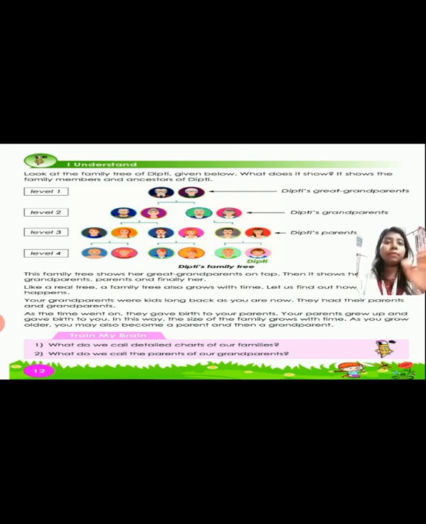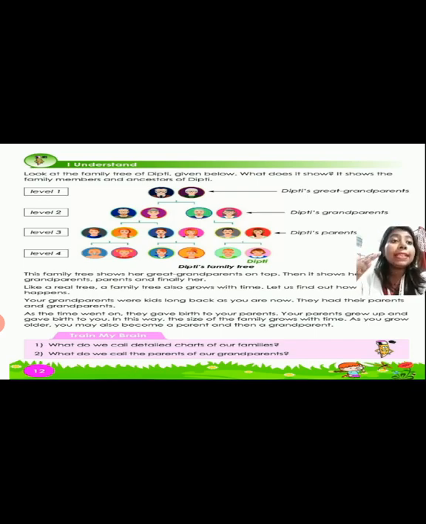Next, see here a family tree of Dipti's family. Let's read that one. See here, you can see the levels are given: level 1, level 2, level 3 and level 4, isn't it? So who is at level 1? Dipti's great grandparents. Next comes Dipti's grandparents. They are level 2.